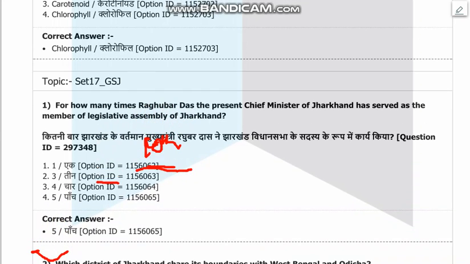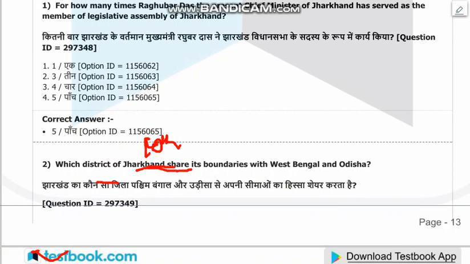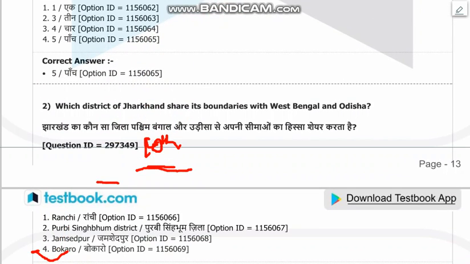Okay, let's move on to question number 2. Which district of Jharkhand shares its boundary with West Bengal and Odisha? Purbi Singhbhum district shares its boundary with West Bengal and Odisha.